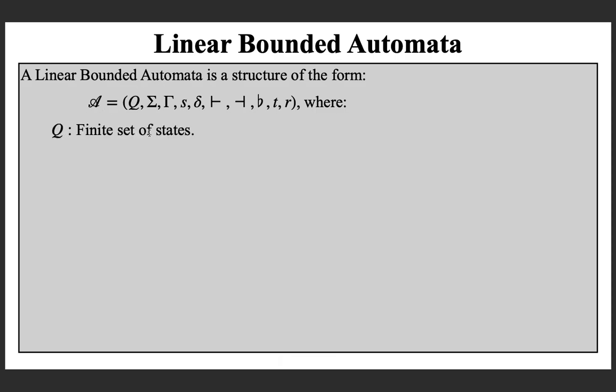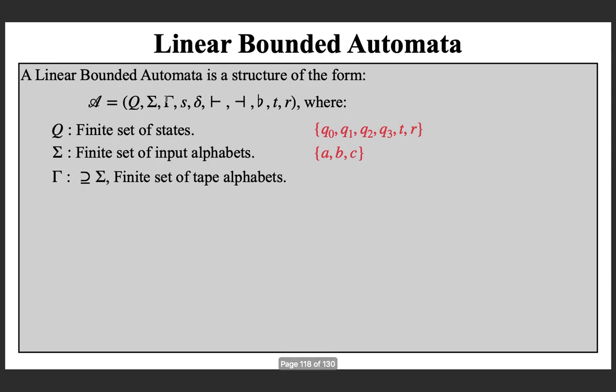Q is the finite set of states. In the example, we had these states. Note that T and R are special states. T is the accept state and R is the reject state. And what is sigma? The finite set of input alphabets. In the example, A, B, C are the input alphabets. And next is gamma. What is it? It's a superset of sigma. That is, gamma contains all the input symbols, and gamma is called the tape alphabet.